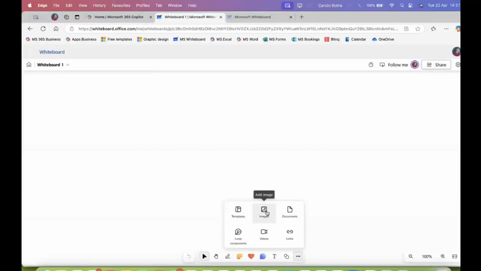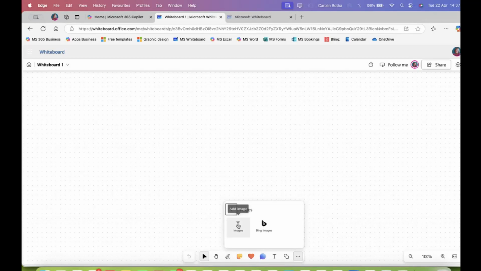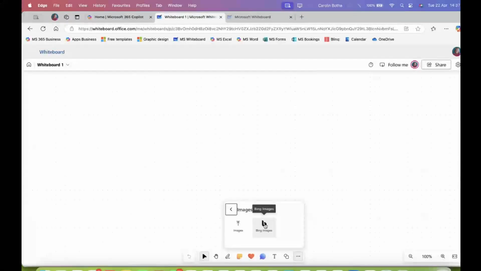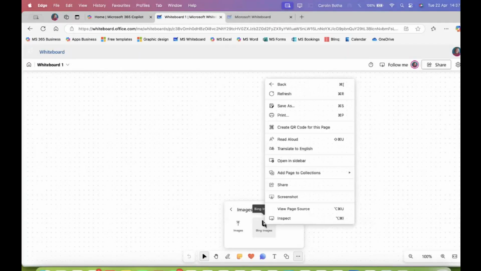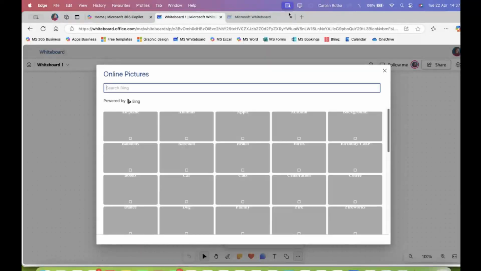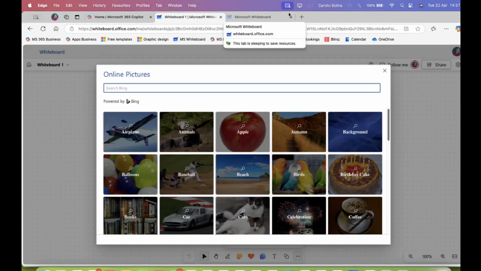Then different images. Now look at this. When you want to add an image, you can either upload your own image, or you can go and get some Bing images. Now, Bing means Microsoft Edge, the browser of Microsoft, has a Bing search engine, as Google Chrome has Google as their search engine.